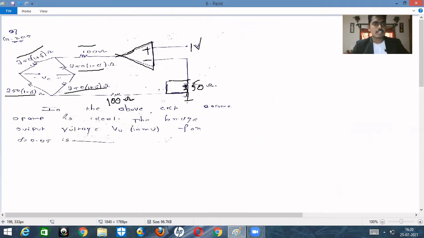So what is the given? What is asked in the question? In the above circuit, assume the operational amplifier is ideal. That means we can easily apply the virtual ground concept, no problem in that. And the bridge, and you can see here it is a negative feedback circuit, right?